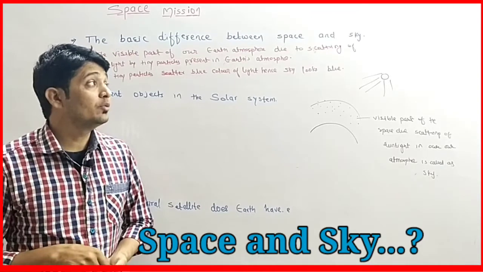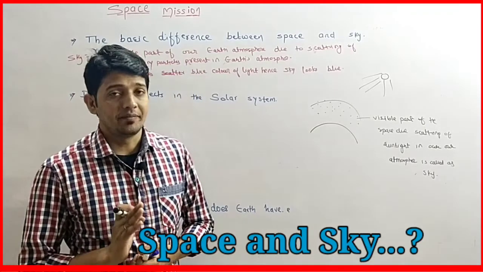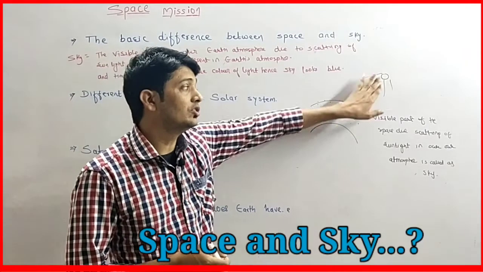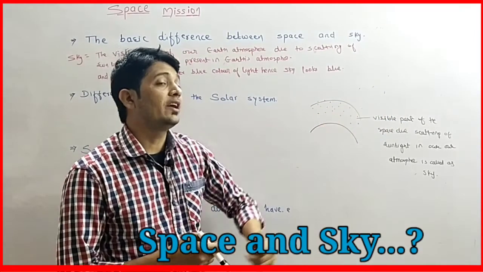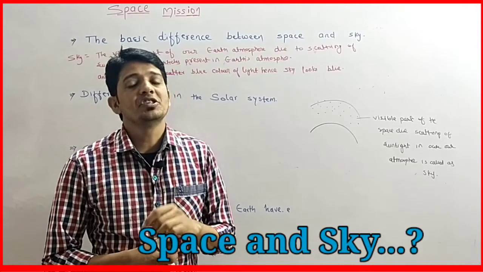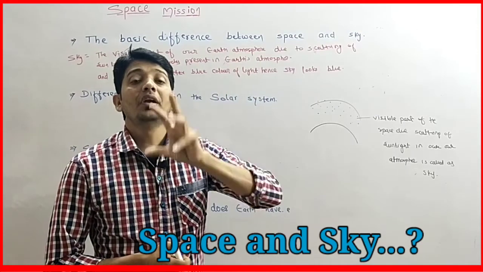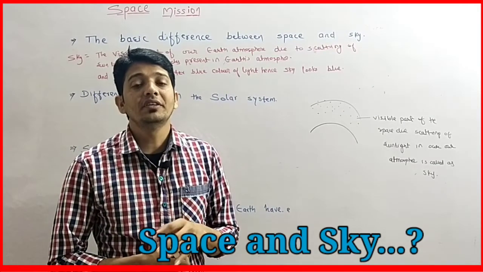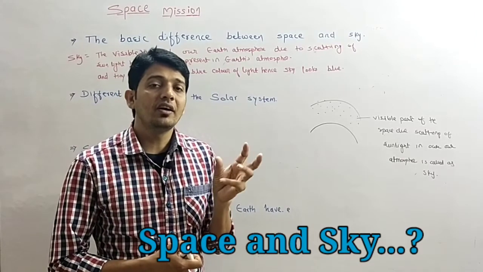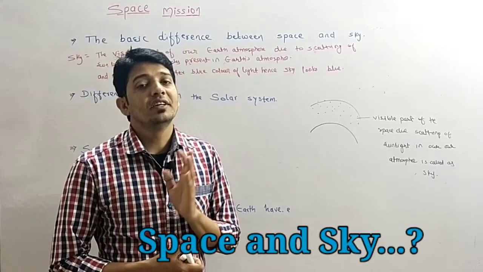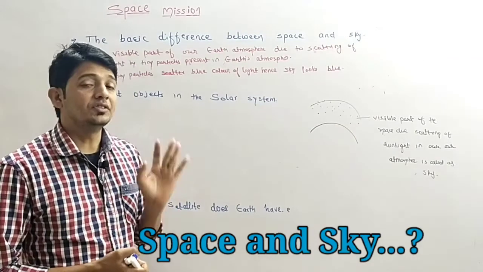Okay, now we have to understand what is space. So what is space? See, during night time there is no sunlight. Due to the absence of sunlight, the blue color of light emitted by the tiny particles is not possible. So in night time we can observe the different parts of the space. They are nothing but the twinkling stars. Those twinkling stars, including our sky, are nothing but the space. So space is beyond the sky.